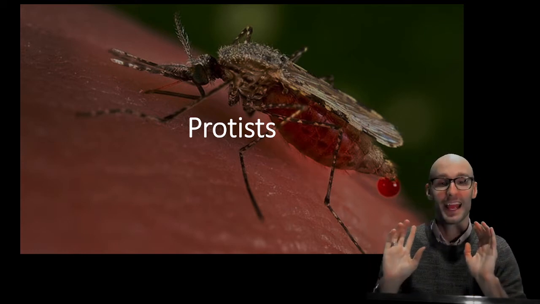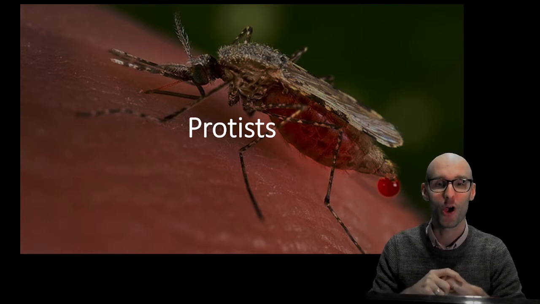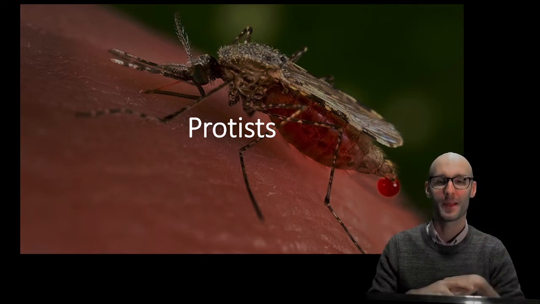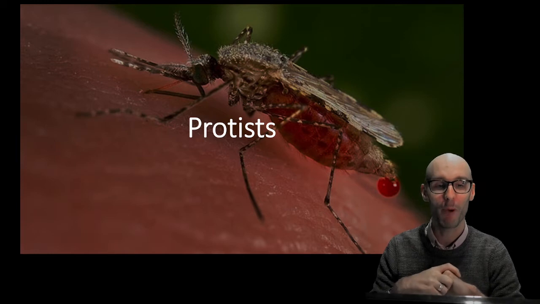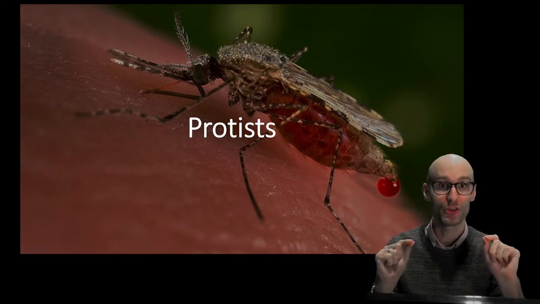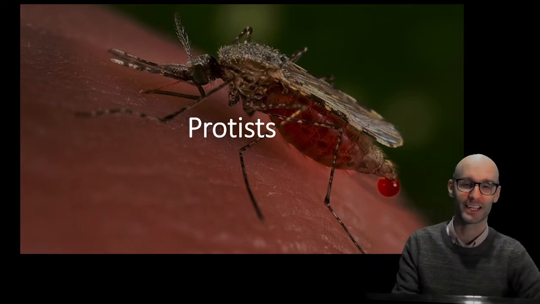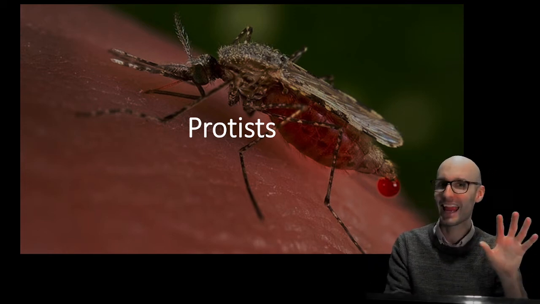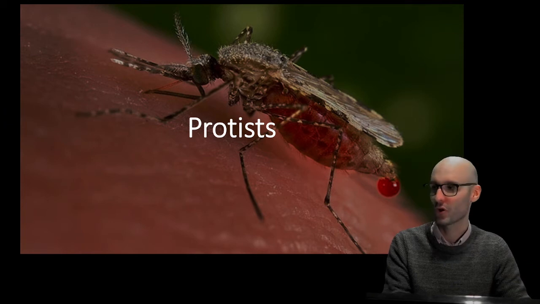But a protist is not depicted here. That's a picture of a mosquito, an arthropod, and that mosquito is biting a human being. And what they might be doing is transmitting malaria. Now, malaria is a protist disease, and everyone's heard of malaria. So let's jump into protists and diseases caused by protists.